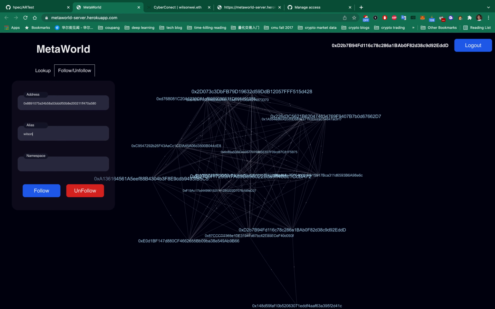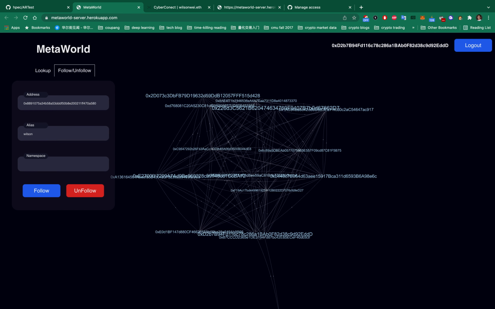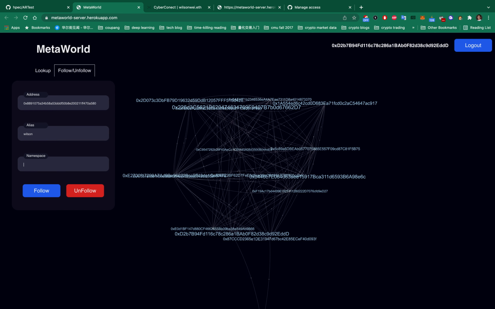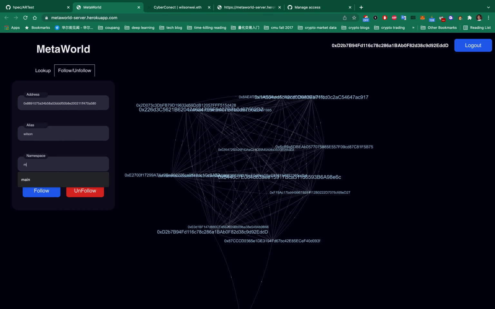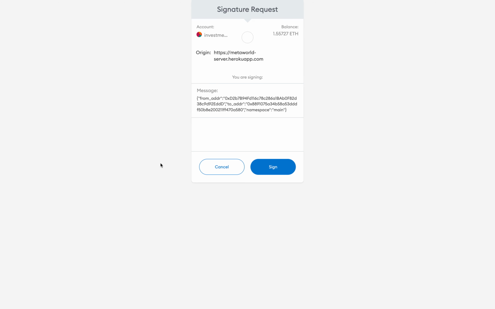Let's give this address an alias. I just happen to think Wilson is a good name. Next is namespace main and follow. Then our dApp will ask MetaMask to sign the transaction and verify the signature to make sure that the transaction is actually executed by the from address.